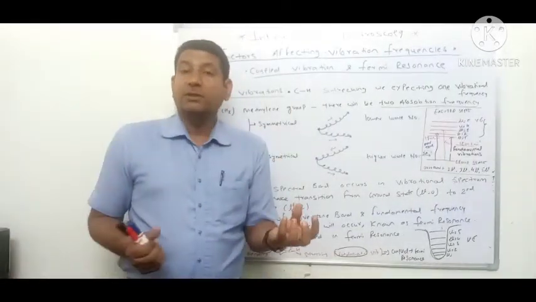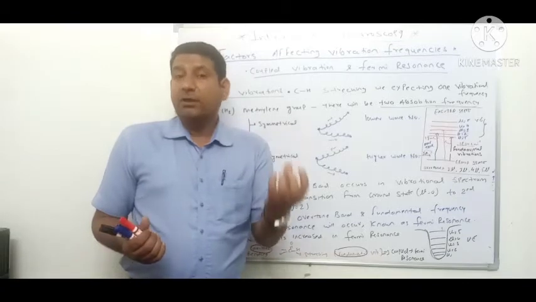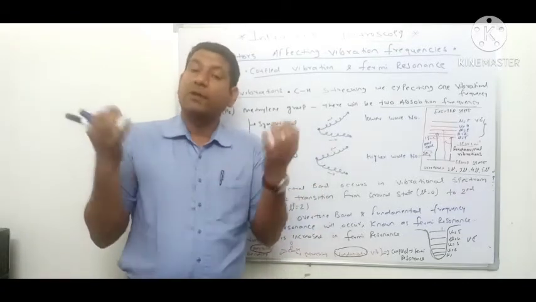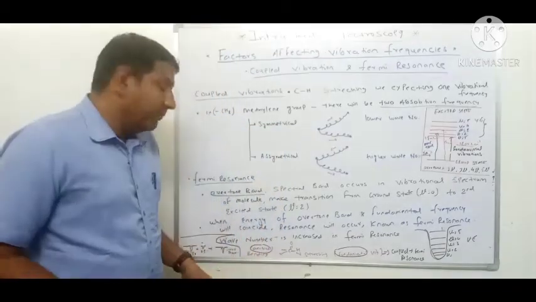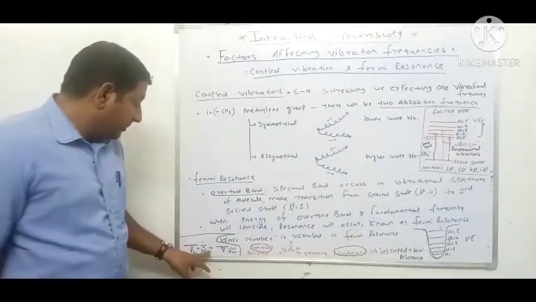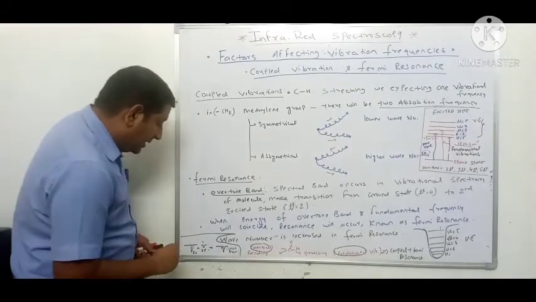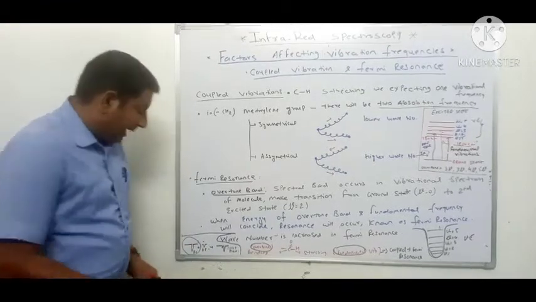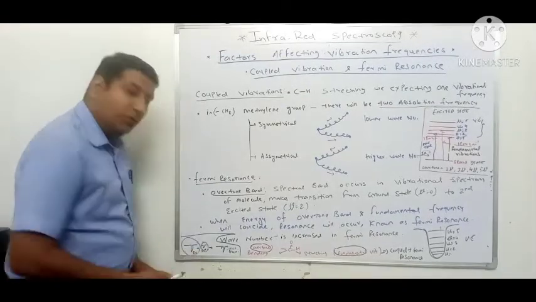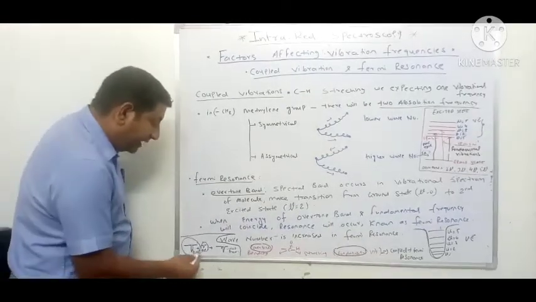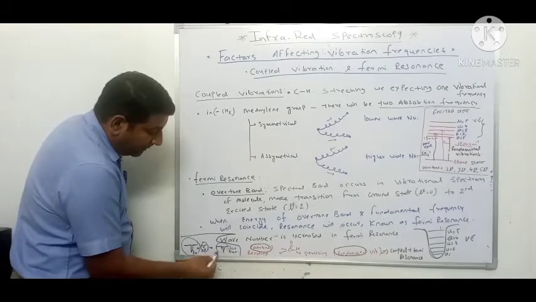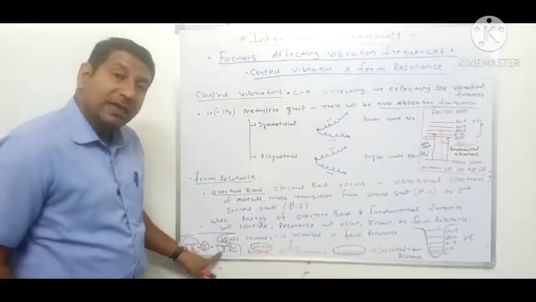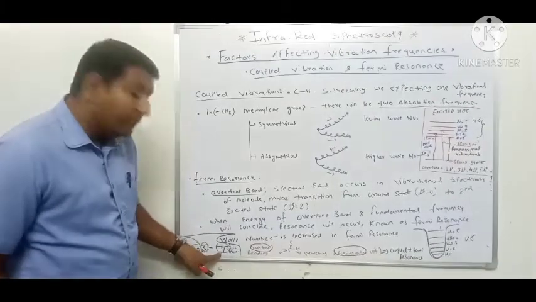When the frequency of the overtone band and the frequency of the fundamental vibration match, they couple together to form Fermi resonance. Here I have shown that fundamental vibrations show a very sharp peak, and overtone vibrations give a very unsharp peak, and when they are coupled together, they form this type of doublet peaks.